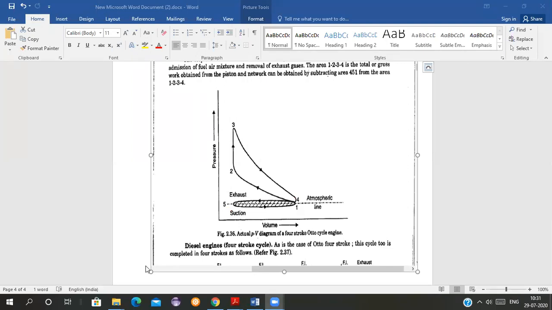So that the exhaust gases are expelled because of the difference in pressure. Yes, because the exhaust gases are expelled, in an actual situation there will be exhaust. The pressure inside the combustion chamber will be more because the exhaust gases are heated. They have so much pressure and so much heat. Therefore, in the actual cycle the pressure will be more as compared to the outside atmospheric pressure. Therefore, when we open the exhaust valve, it moves outside easily.